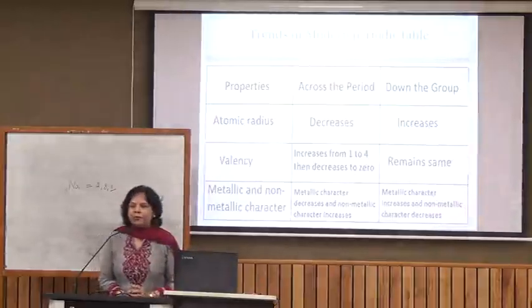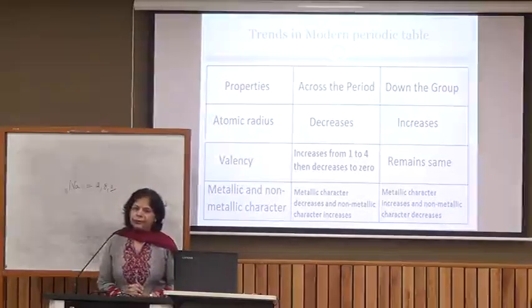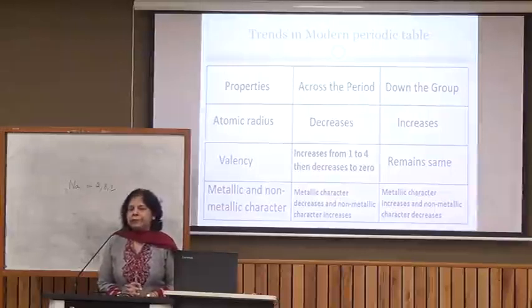Now, how do different properties vary in the modern periodic table when we go across a period and when we go down in a group? Let us first discuss the atomic size. Atomic size is always described in terms of atomic radius, that is the distance between the center of the nucleus and the outermost shell.